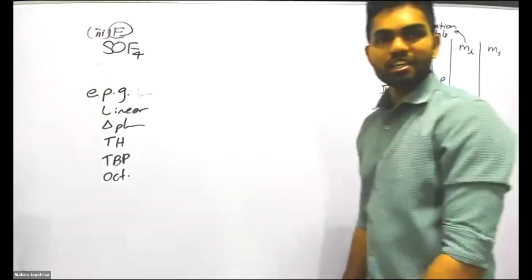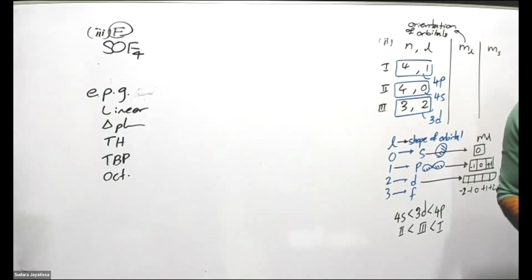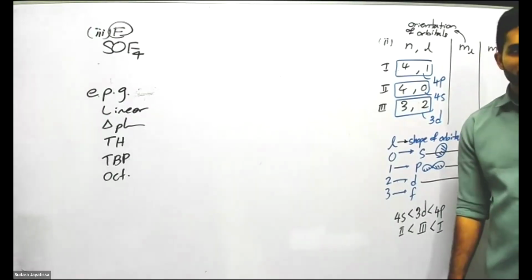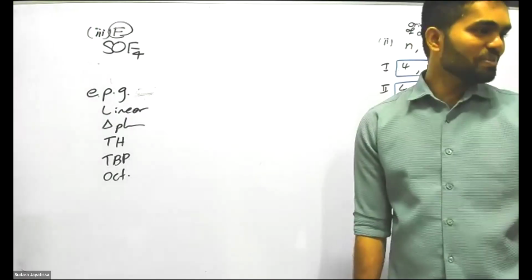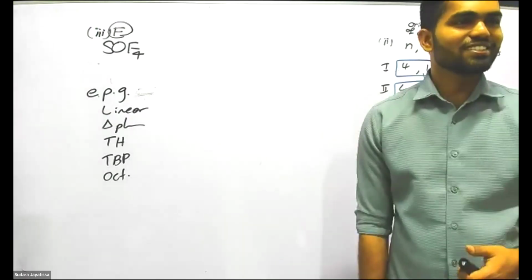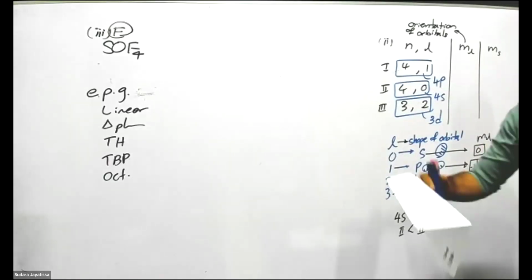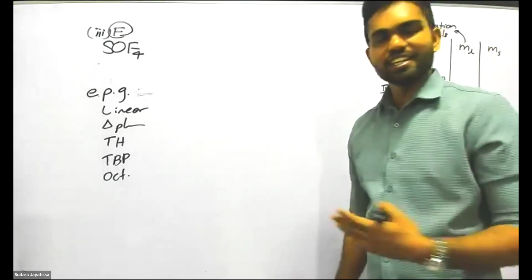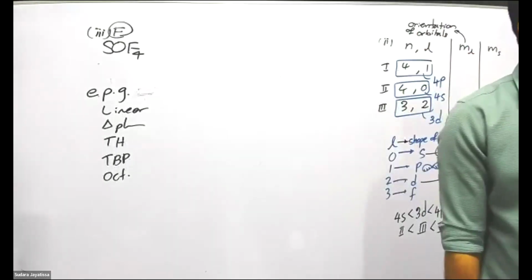Now don't waste time by drawing it. That's the important thing in the exam. You need to manage time. First of all, check whether it is an electron pair geometry. If it is not, then it is wrong. Now let's discuss that thing.